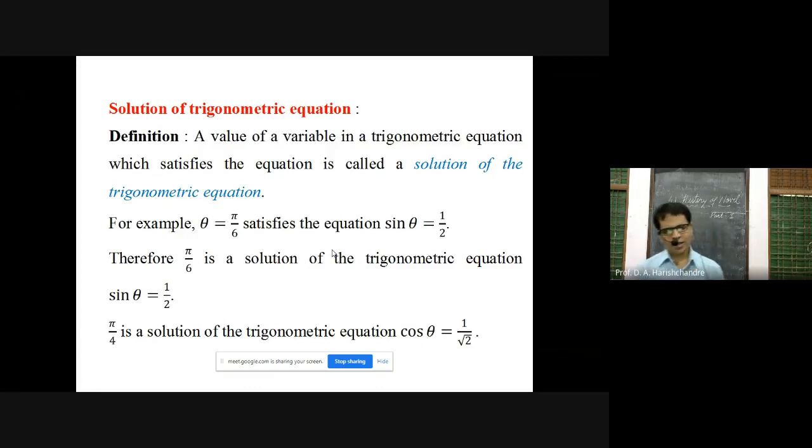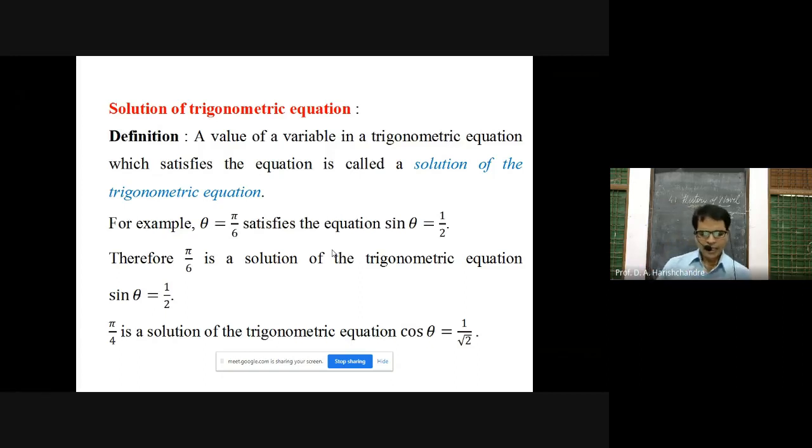Both sides of that trigonometric equation become equal for the value theta is equal to pi by 6. And hence such value of the variable theta, which is pi by 6, is a solution of that trigonometric equation. Okay, now again you can take the trigonometric equation cos theta is equal to 1 by root 2.